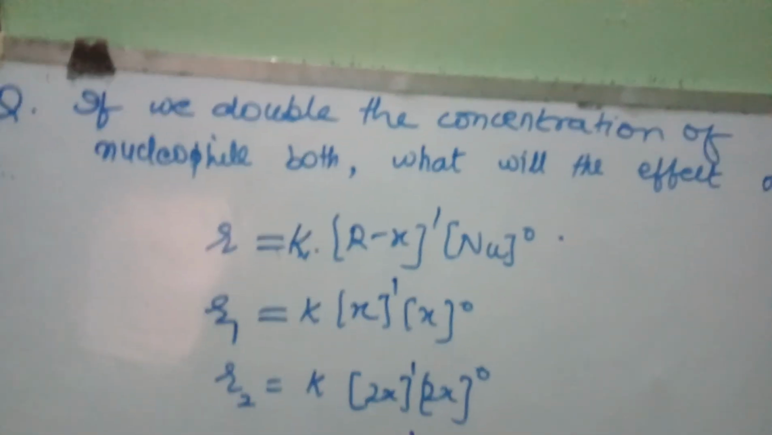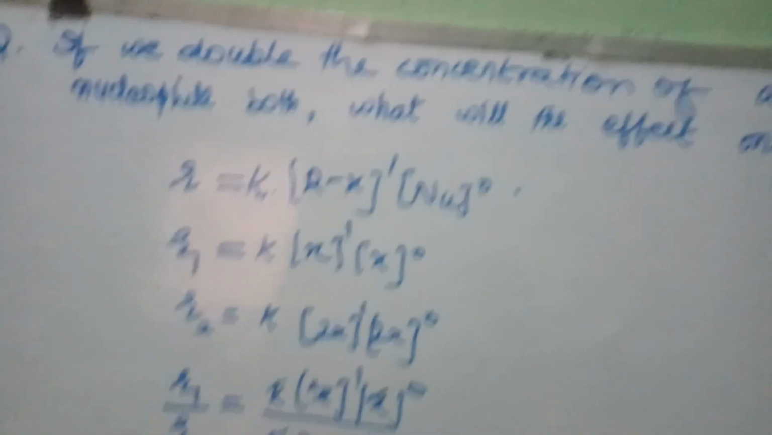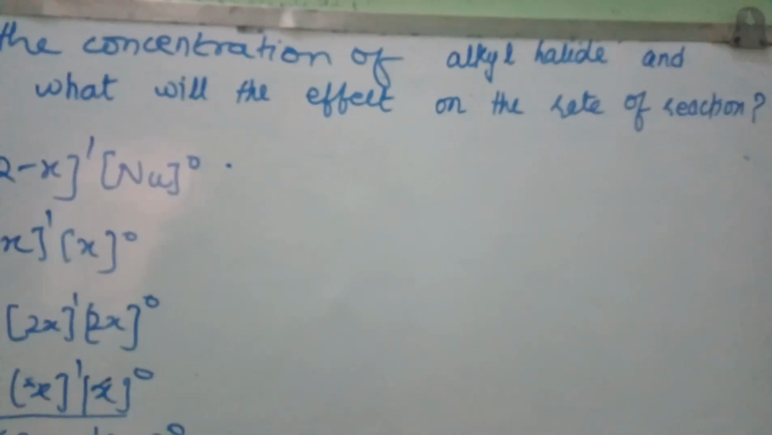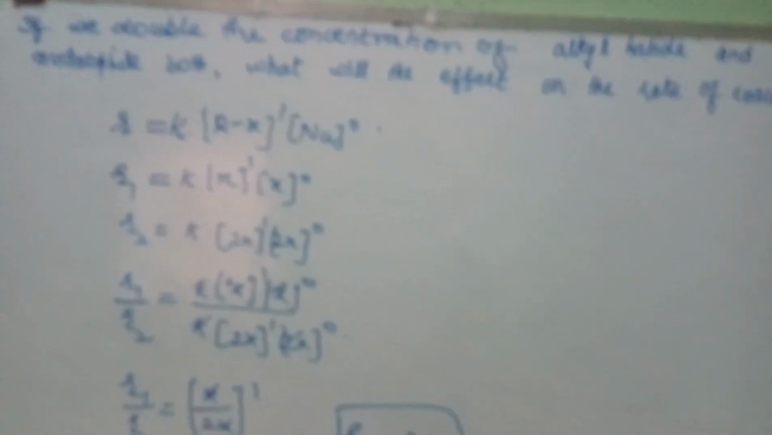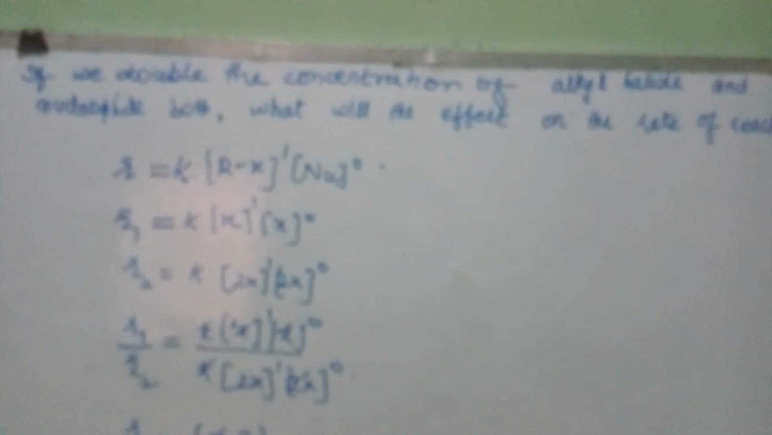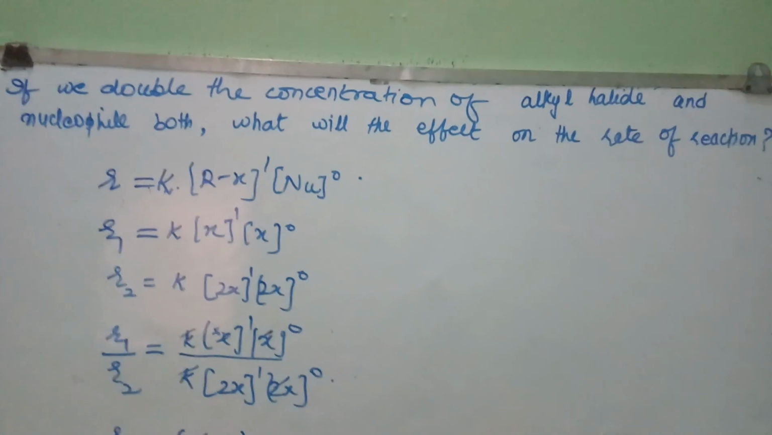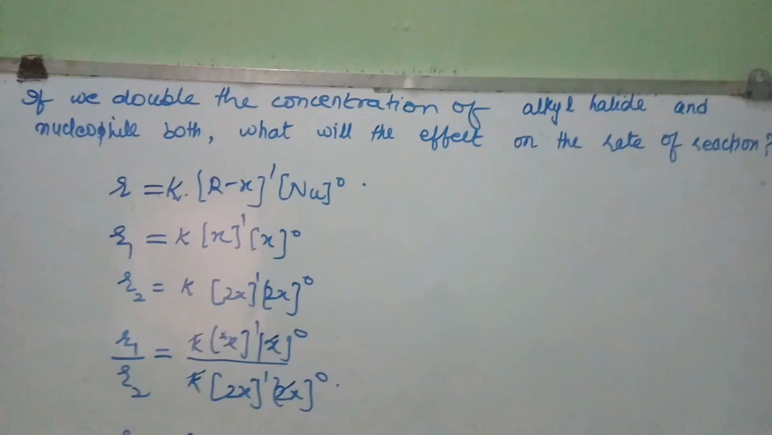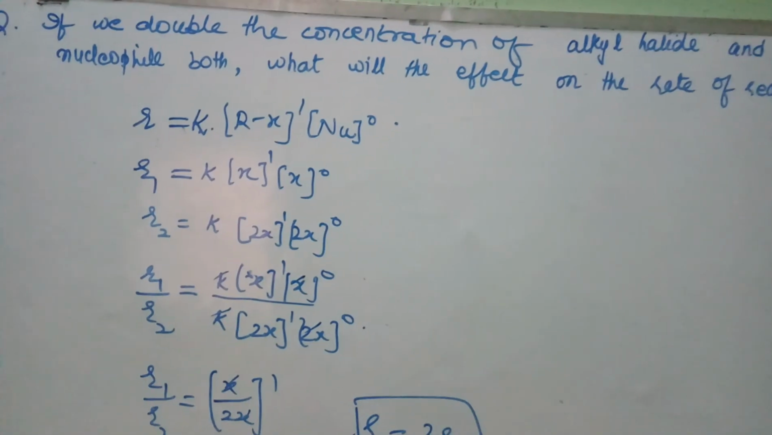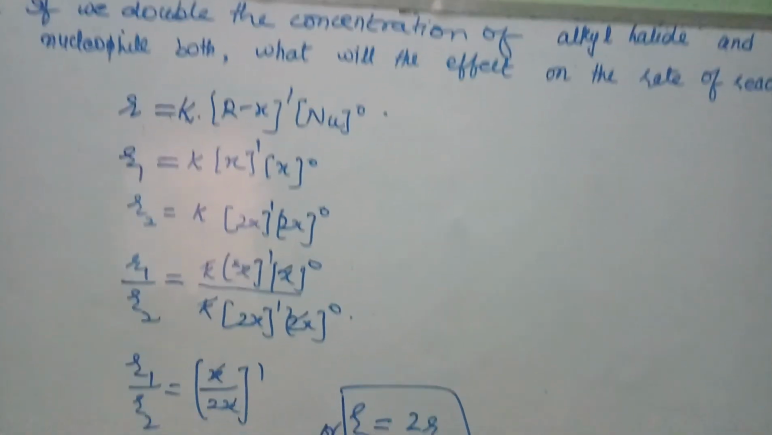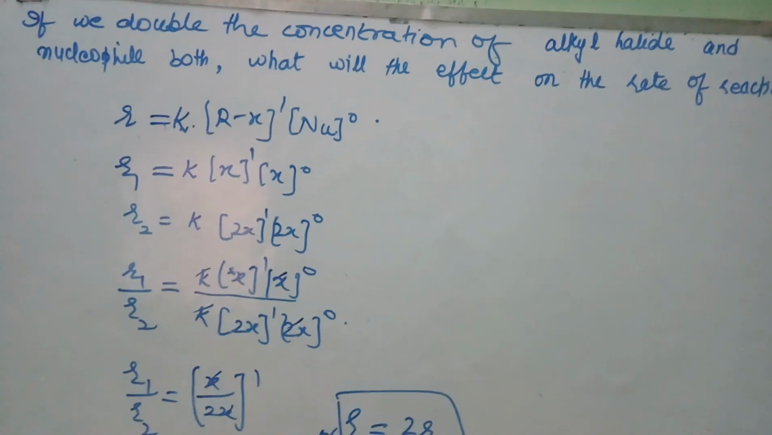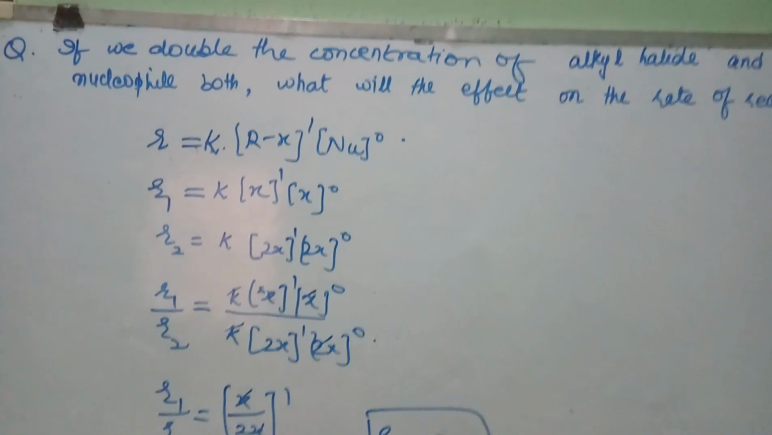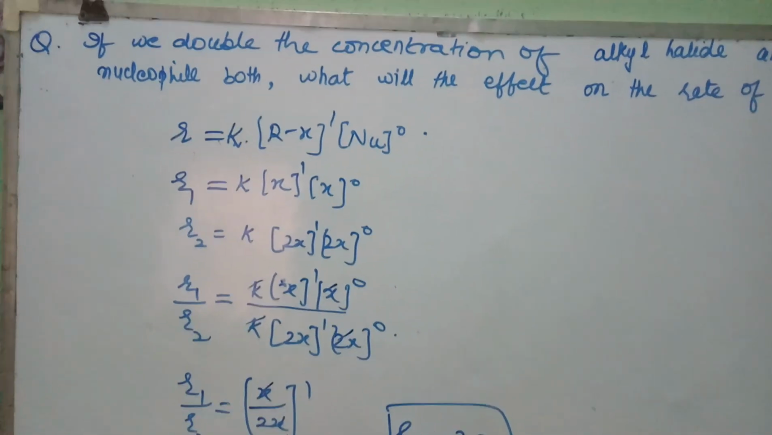See this question. If we double the concentration of alkyl halide and nucleophile both, what will be the effect on the rate of reaction? Once again, if we double the concentration of alkyl halide and nucleophile both, what will be the effect on the rate of reaction? See children, rate is given by K, alkyl halide concentration to the power 1, nucleophile concentration to the power 0. Why is it written? Because it is a first order reaction, depending only on the alkyl halide concentration.